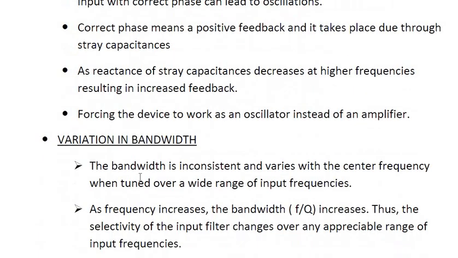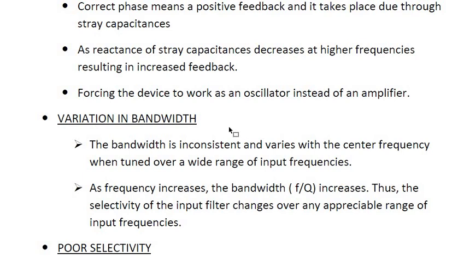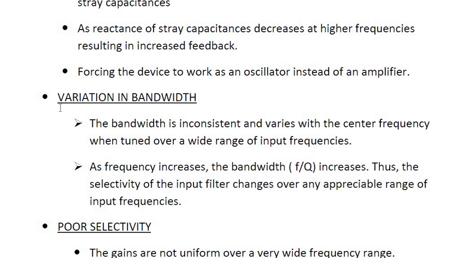Second one, variation in bandwidth. The bandwidth is inconsistent and varies with the center frequency when tuned over a wide range of input frequencies. That's the reason we are saying that variation will be there in the bandwidth, and as the frequency increases, the bandwidth increases, thus the selectivity of the input filters changes over any appreciable range of input frequencies. Whenever the bandwidth changes, frequency will also change, so it will be very difficult to design this.